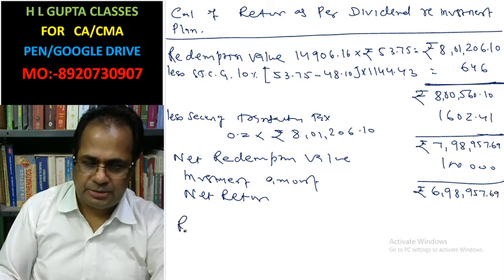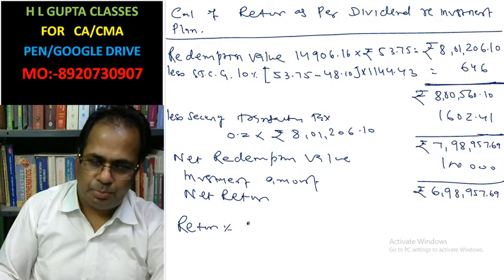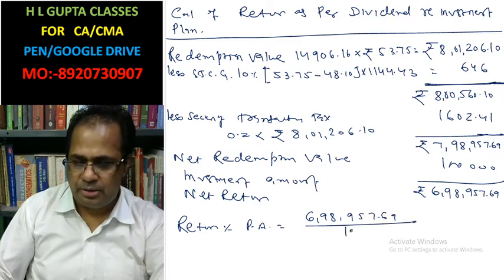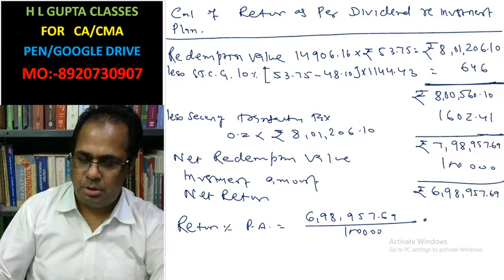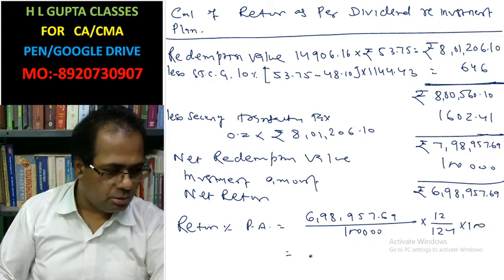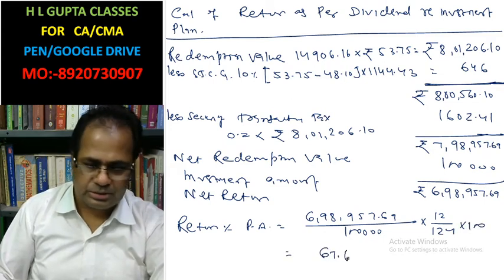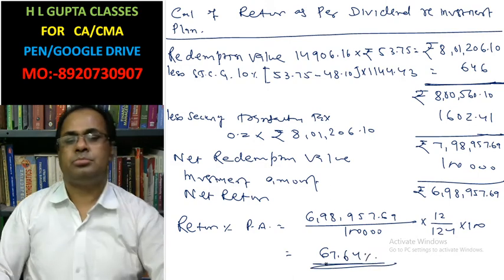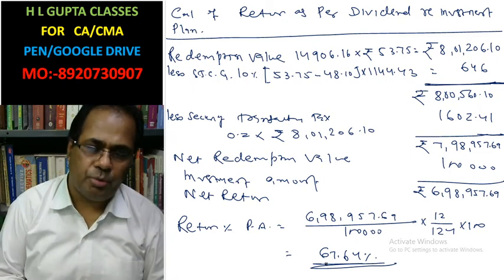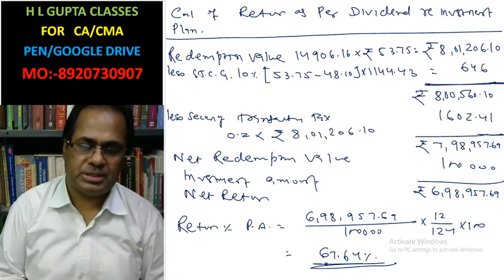Return percentage per annum: 6,98,957.69 divided by 1 lakh into 12 divided by 124 into 100, that is 67.64%. This is the return percentage as per dividend reinvestment plan.